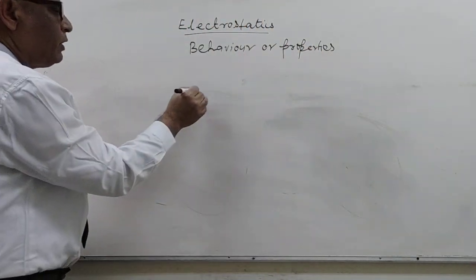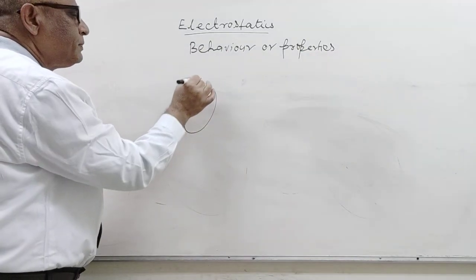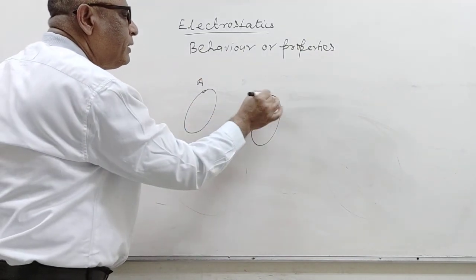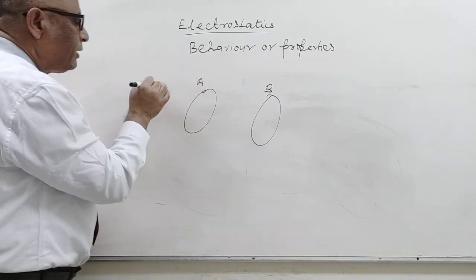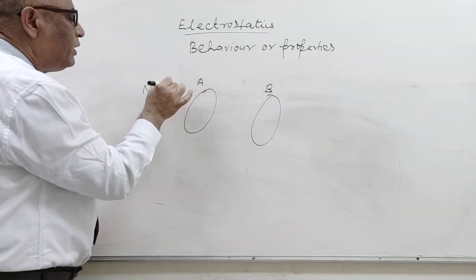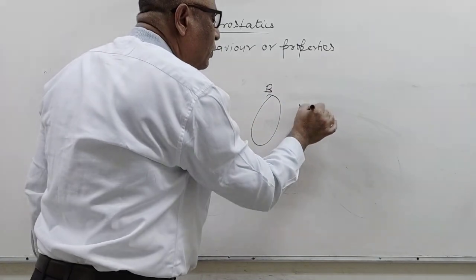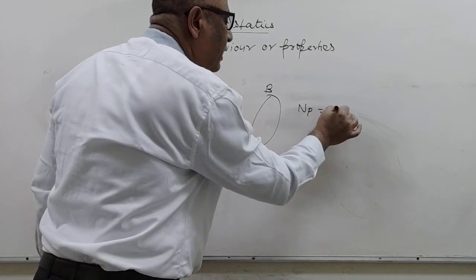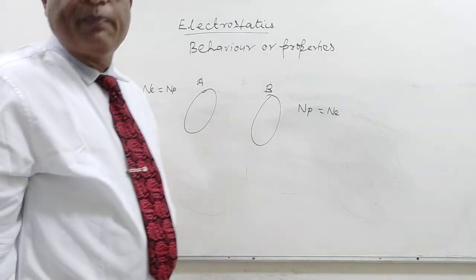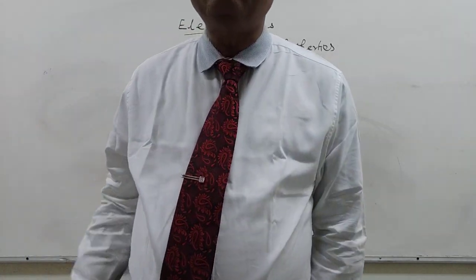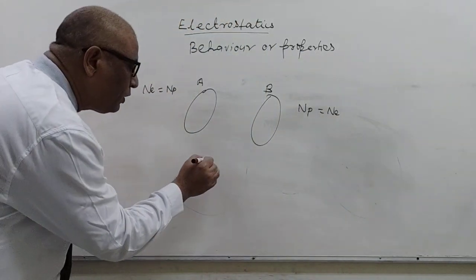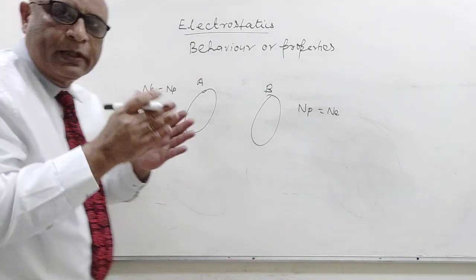Now take an object A and an object B, each with the number of electrons equal to the number of protons. A and B are rubbed.